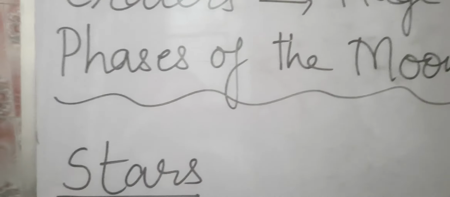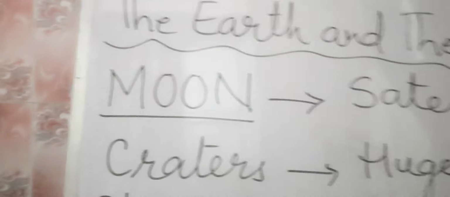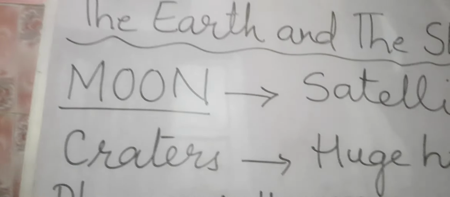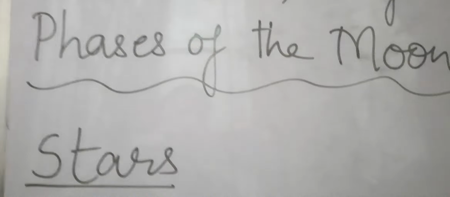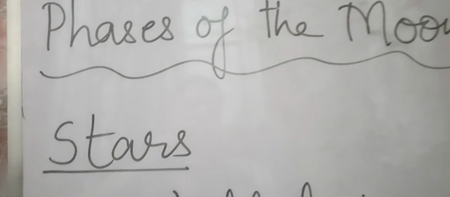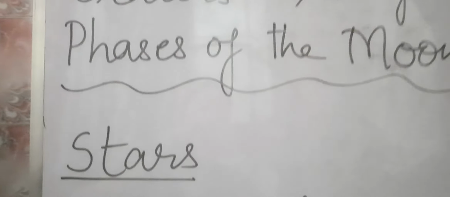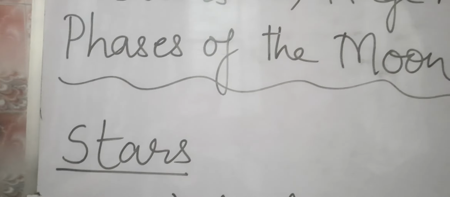So, I hope this much is clear to you. The moon is the natural satellite of the earth and the stars are present in the sky, and there are millions of stars in the sky. They have their own light. Thank you, children.